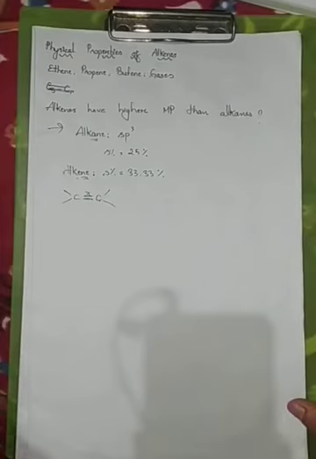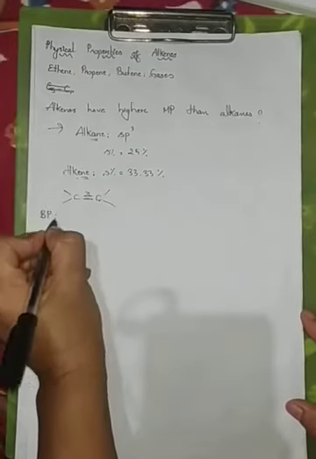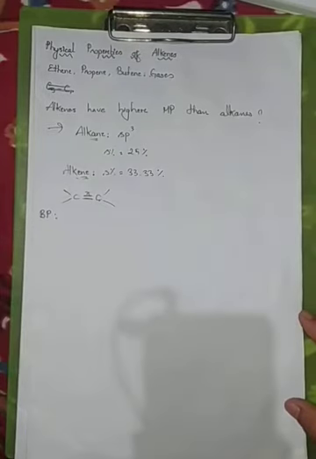Now, if we check the boiling point, it tends to increase with the increase in the number of carbon atoms. The boiling point increases with increase in the number of carbon atoms. It is well known to us.